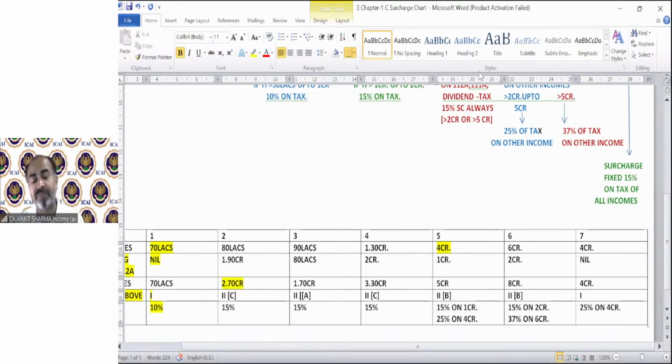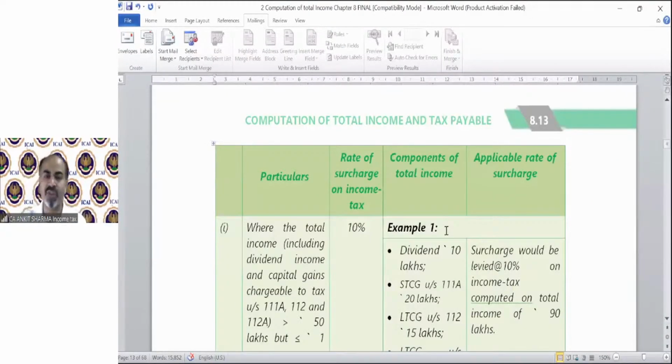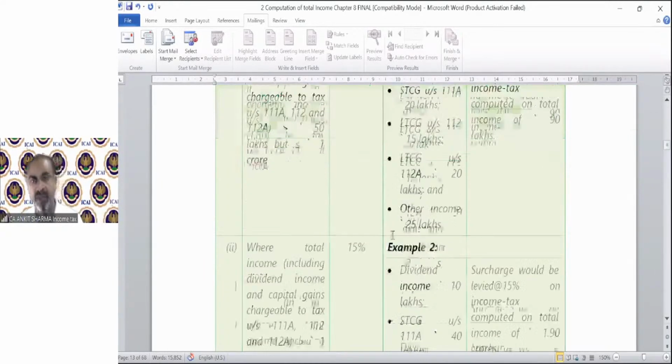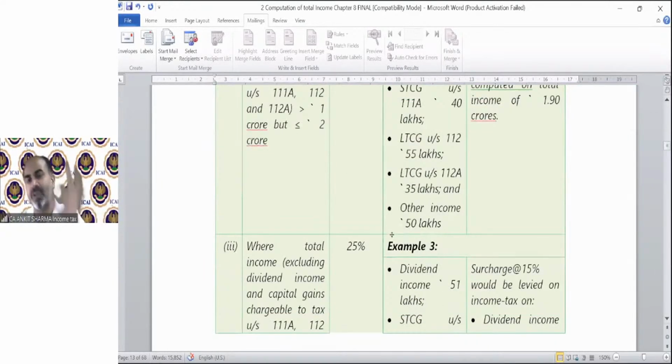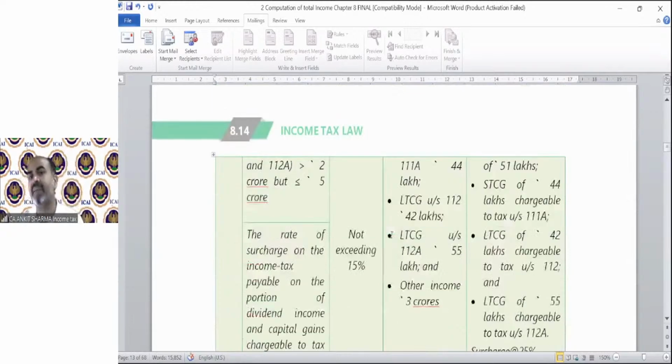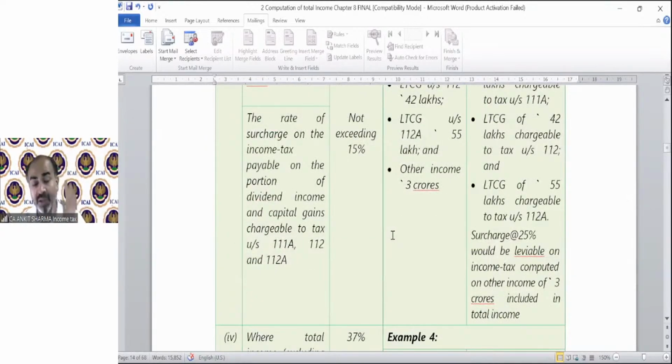But because I feel personally that a lot of students are confused regarding the surcharge provision, I just discussed this provision in this chapter also. So it might help you to calculate the tax. You can apply the provision I just discussed in these examples, and you will be able to solve each example correctly. You just need to understand one thing: find the correct case, whether there is special rate of income or not.